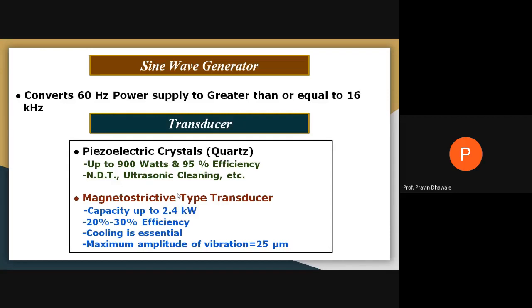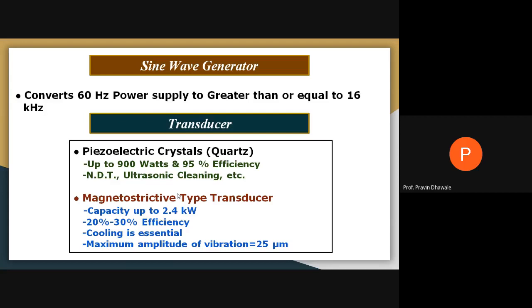The second type of transducer is the magnetostrictive type transducer. It is available in a capacity of up to 2.4 kilowatt, but its efficiency is less, near about 20% to 40%. While using this kind of transducer, we require a cooling system in order to remove the heat generated during the vibration.